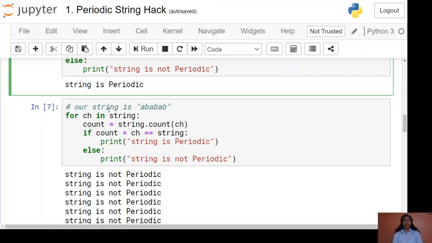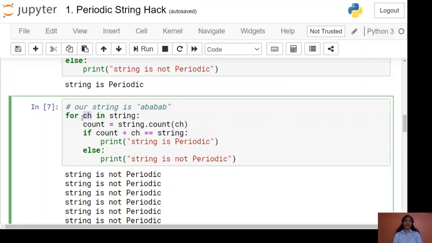Then we will use the for loop to iterate over each and every character of that string. For ch in string, ch is our iterating variable. The first character of the string will be assigned to ch. Here our string is AB, AB, AB, so the first character is A, and A is assigned to ch.